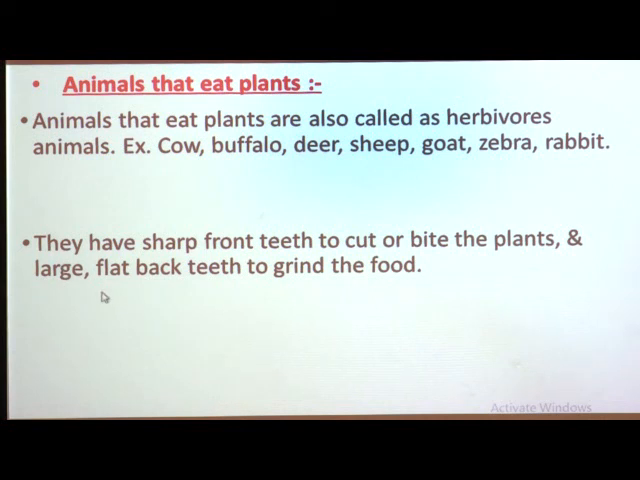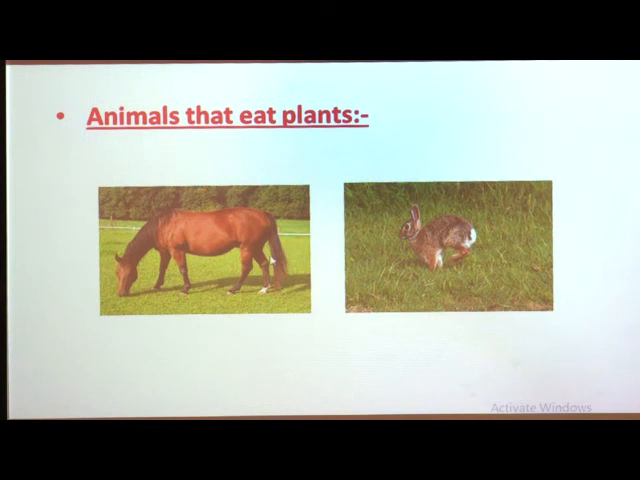Here you can see the picture of animals that eat plants. This is the horse which eats plants or grass. Also, this is the rabbit which also eats the plant or grass or the food that they get from the plant. So, these are the herbivorous animals.